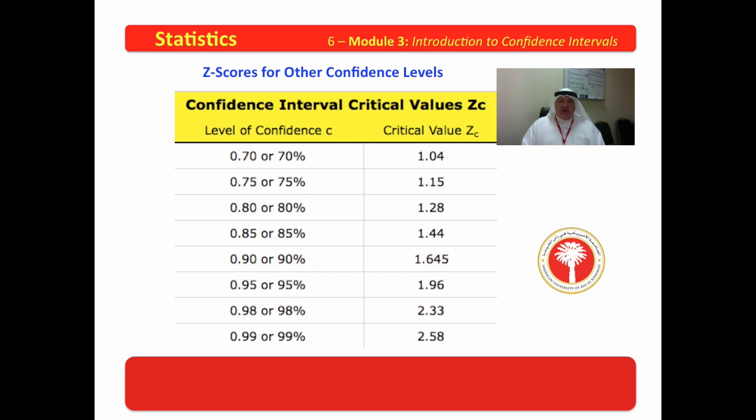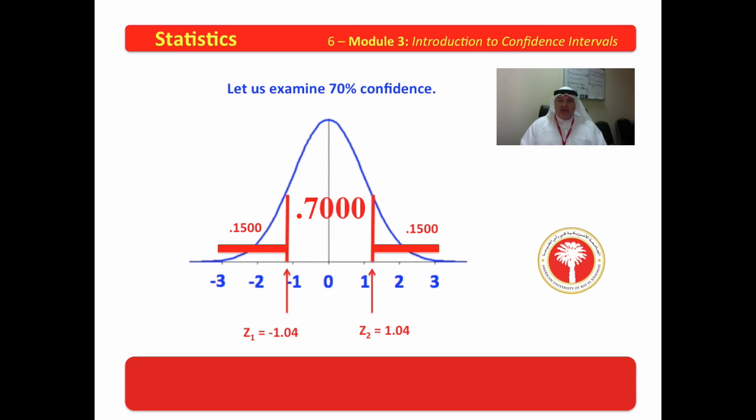Now let's look at some other confidence levels. Here's a table that I hand out in class, of course, and it's a level of confidence. If we want to be 70% certain, then the z-scores are negative 1.04, positive 1.04. 75% is 1.15. 80%, 1.28. 85%, 1.44. 90%, 1.645. 95%, 1.96. 98%, 2.33. 99%, 2.58. Now let's play with that just a minute.